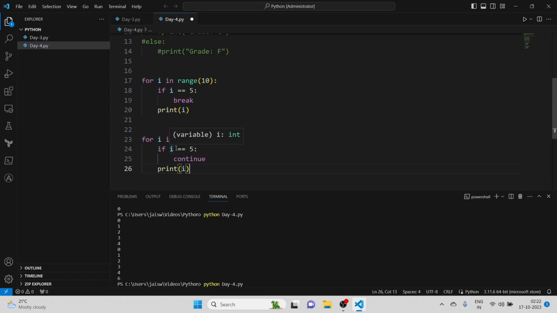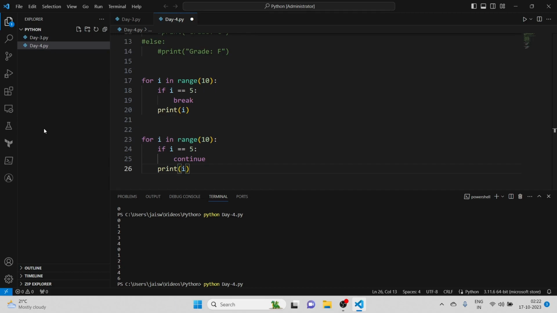So break takes you out of the loop completely, and continue just skips the current condition on which it was implemented. I hope you understood what exactly they are.